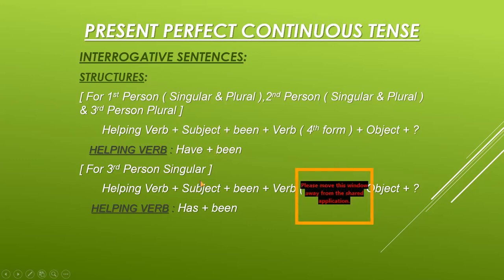Now for third person singular, we have the structure: helping verb plus subject plus been plus verb fourth form plus object plus question mark, and the helping verb is has plus been here. Again you can see that has and been do not come together. The subject is placed between them, and the structure starts with the helping verb because it is an interrogative sentence, and it ends with the question mark.